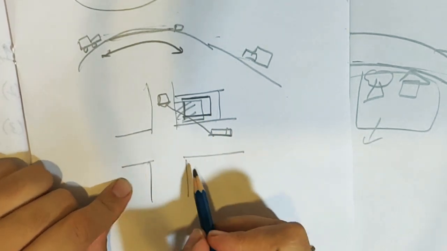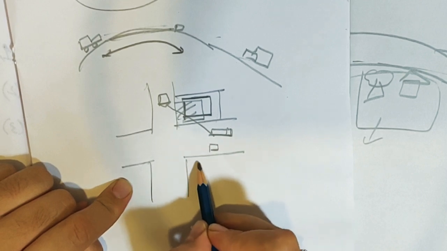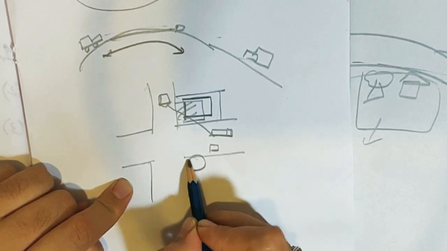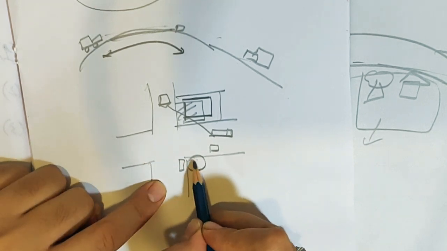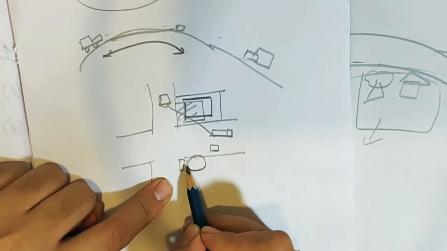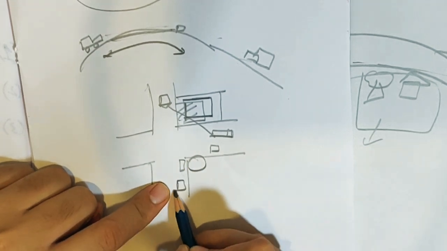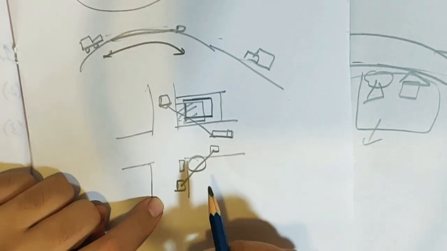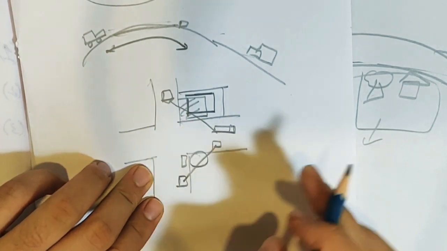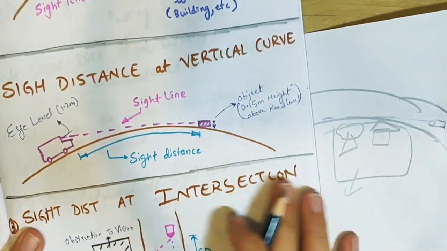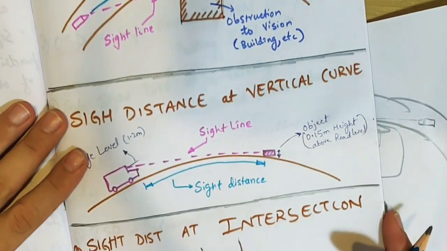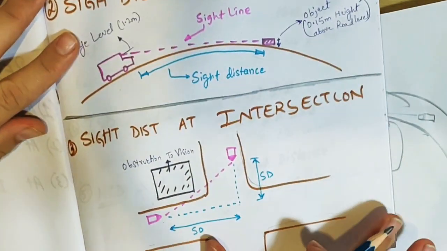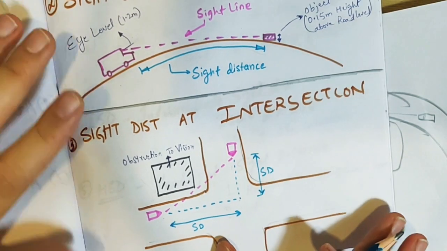Even if I take an example here, if there is a tree just in the corner, I cannot see the vehicle that is over here, right? So we have to cut that tree and give some space here, so that at least I can see from here to here. The more the distance, the better it is. So these are the three cases where the sight distance is obstructed: one is the horizontal curve, two is the vertical curve, and the third is the sight distance at an intersection.